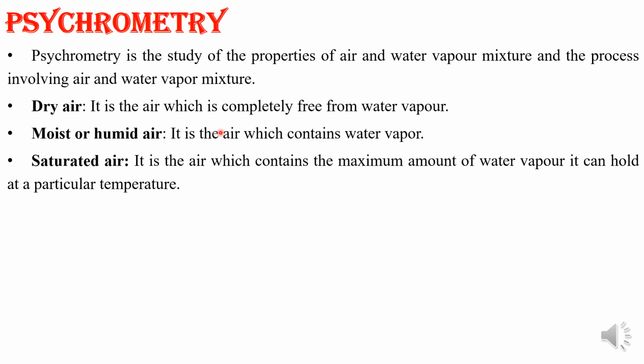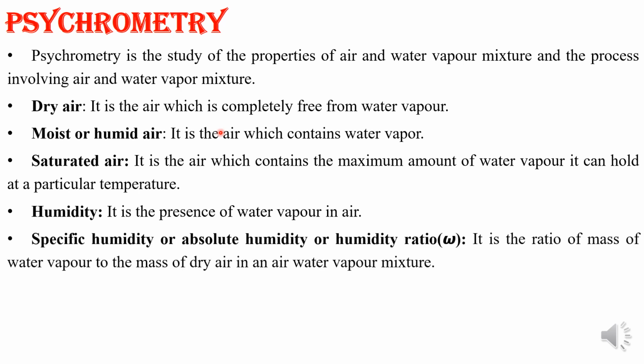Next, we will go for unsaturated air. Unsaturated air is the mixture of dry air and superheated water vapor, because the pressure will always be below the saturation pressure, and the water vapor will be in the vapor form, so it is called unsaturated air. Next, we will go for humidity. Humidity is nothing but the presence of water vapor in the air.